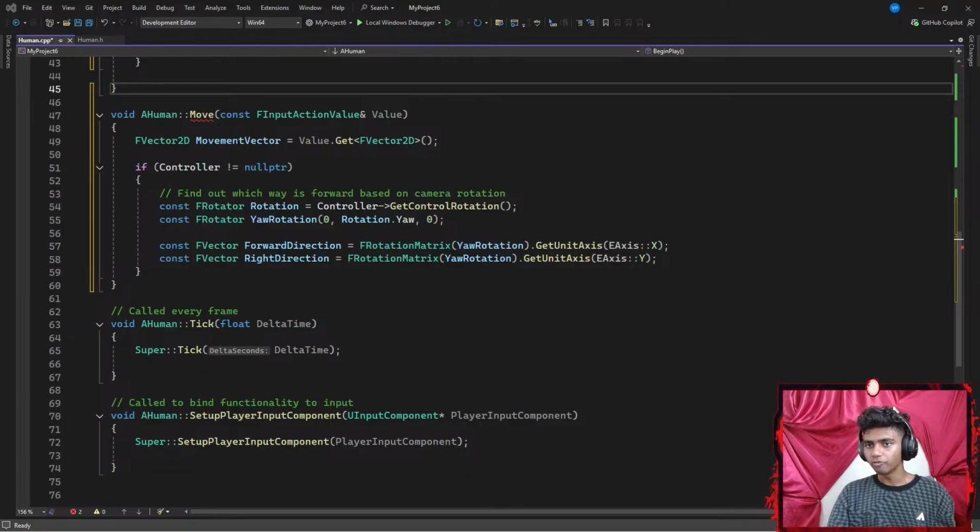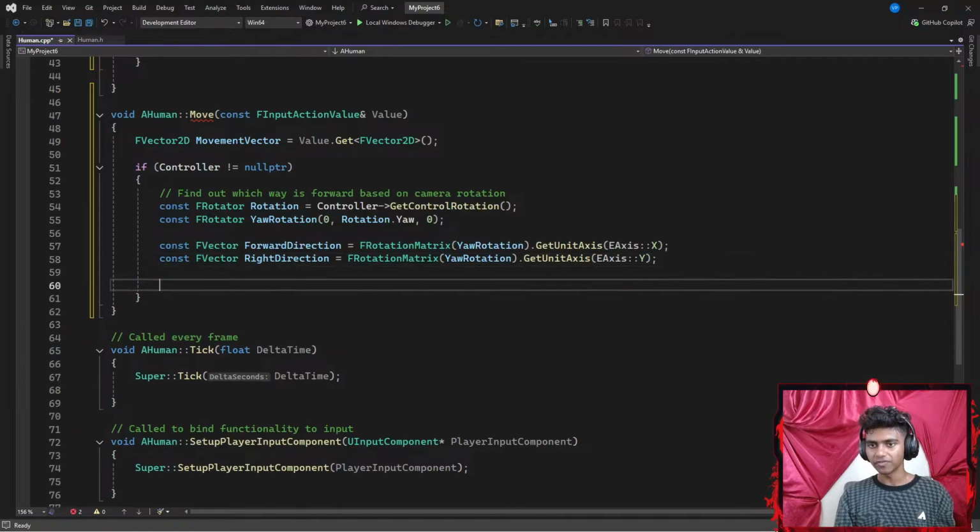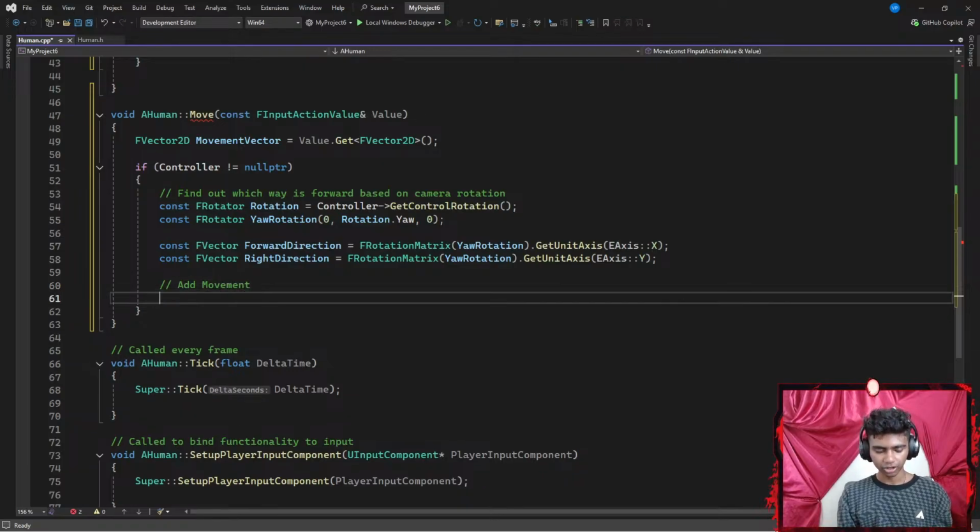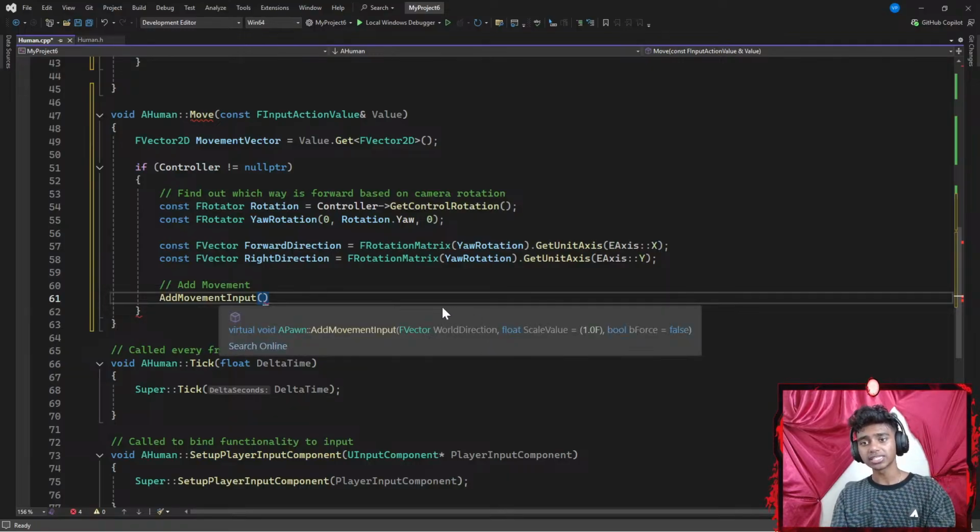Okay, here's the thing. My movement is going to be inside of my if statement here. So for my movement, let's go ahead and add a comment that says add movement. I'm going to use the AddMovementInput function. My AddMovementInput function requires two parameters. First is going to be a world direction. Second is going to be a scale value.